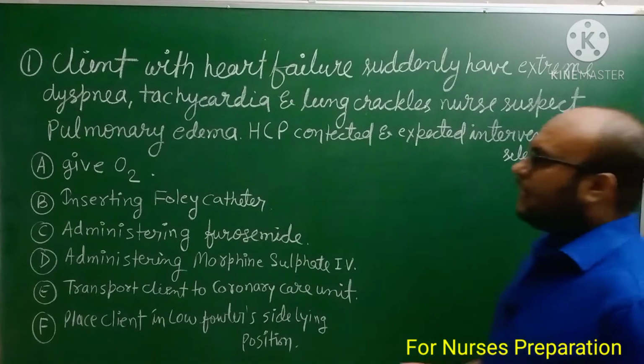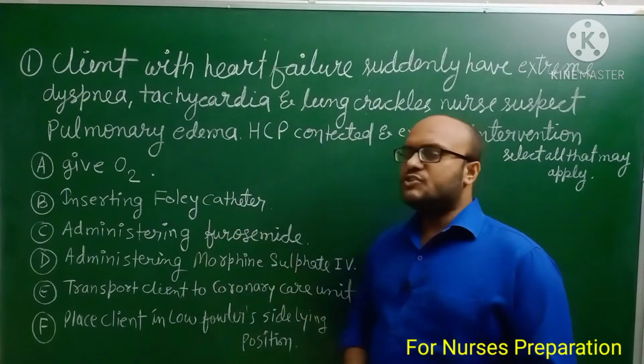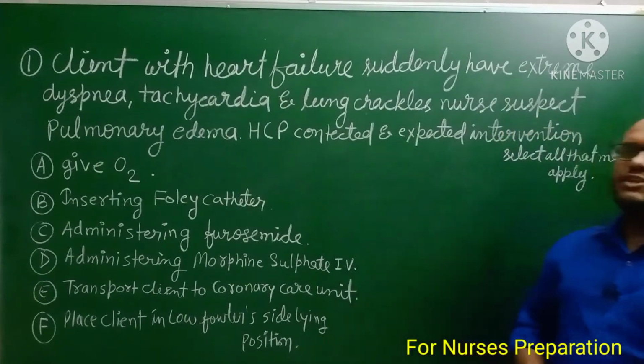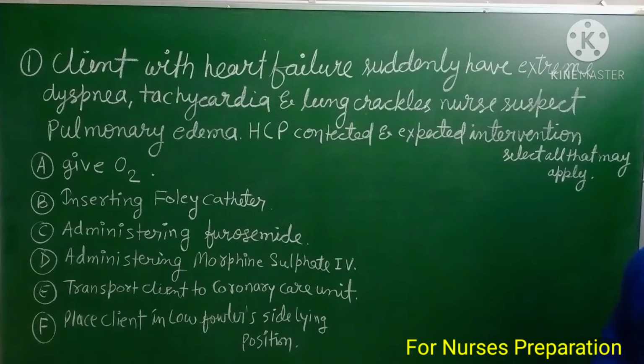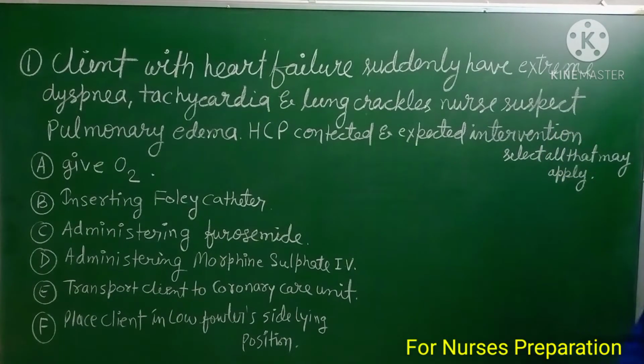Option A, give oxygen. Option B, insert Foley catheter. Option C, administer furosemide. Option D, administer morphine sulfate intravenously. Option E, transport client to the coronary care unit. Option F, place the client in low Fowler sideline position.